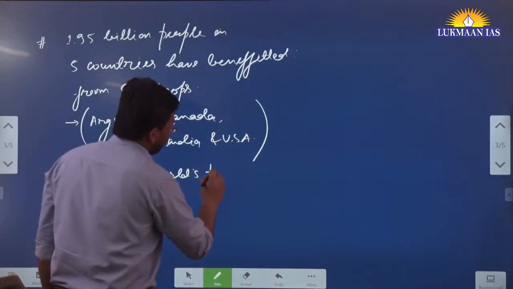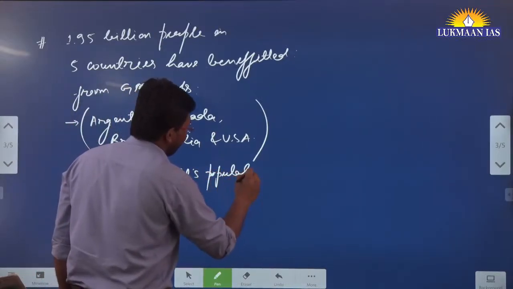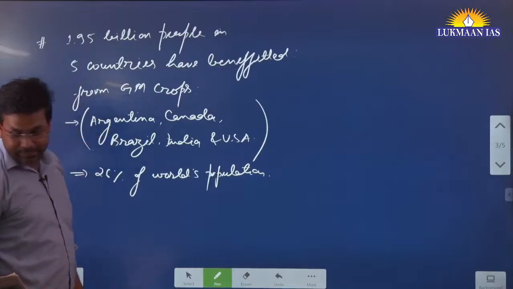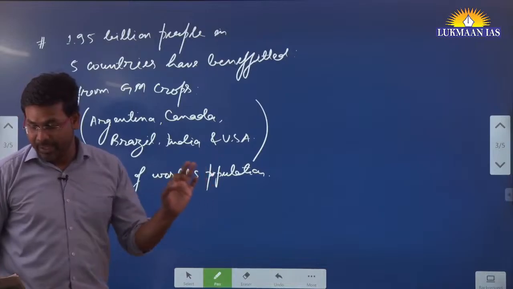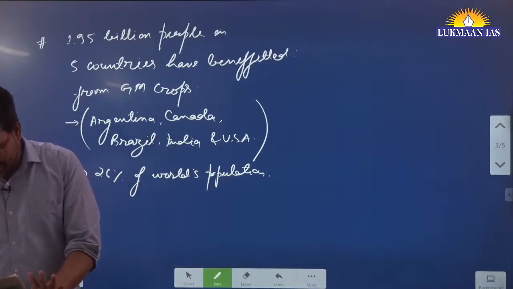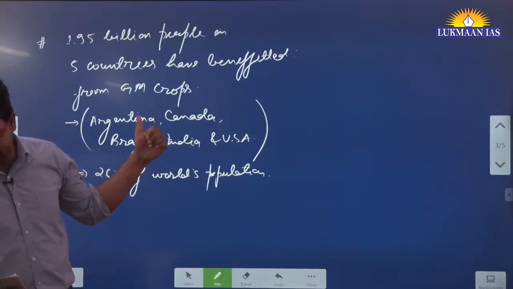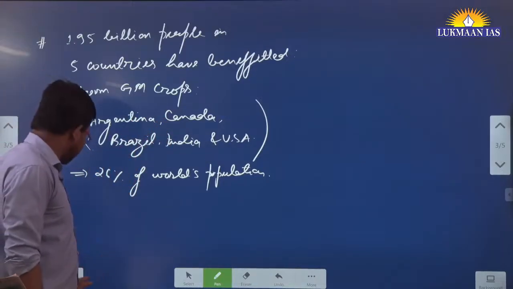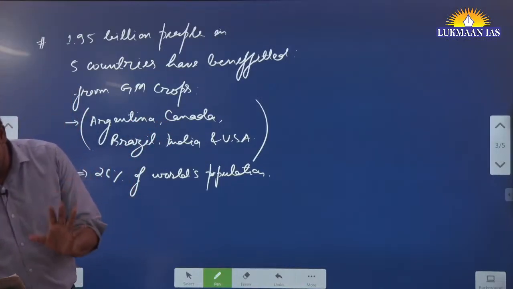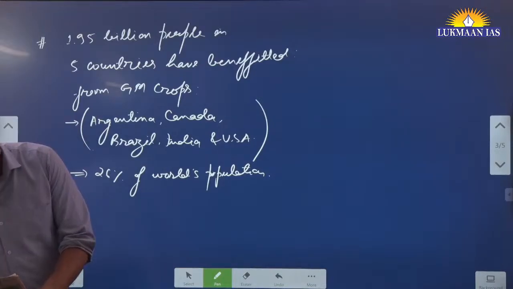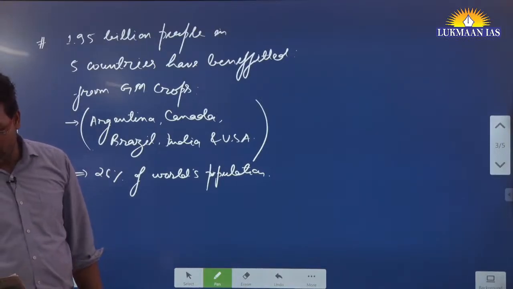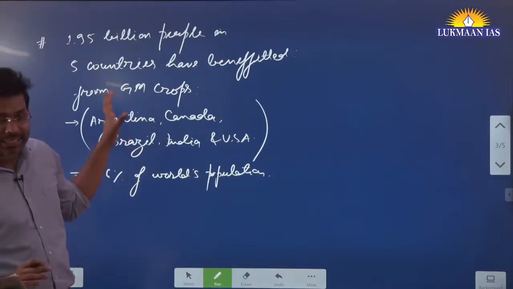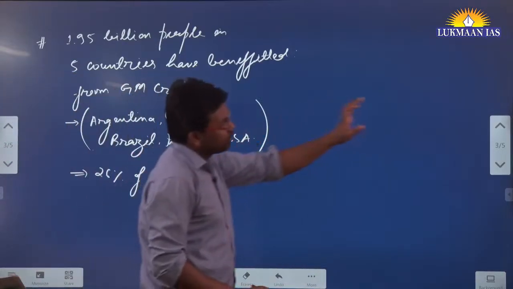So what is the total population of the world as of now? It is around 7.6 billion people. So this decision has benefited them. That's why the author says that this decision is a good decision that has been taken, and similar decisions are needed in other sectors also. Those sectors, for example, they have talked about soybean, cotton, canola crops, maize, and many other food crops. So globally GM has expanded its reach.